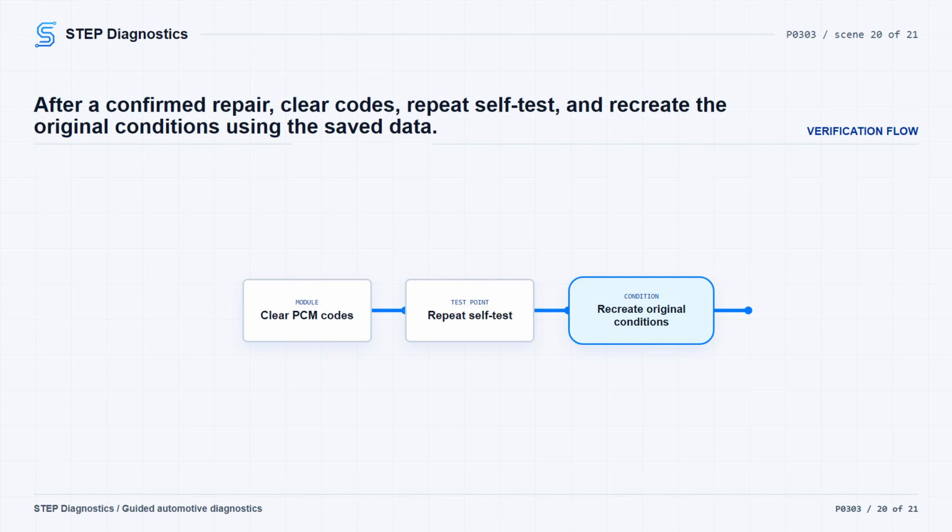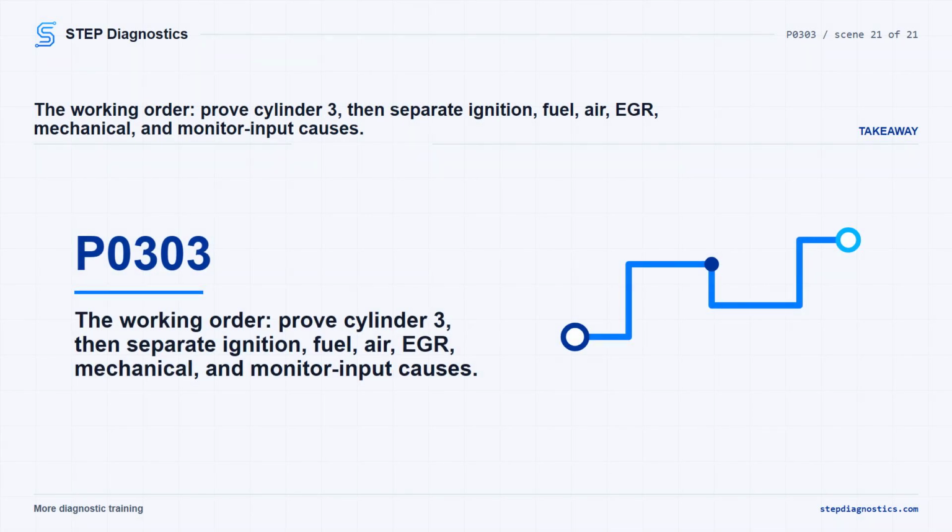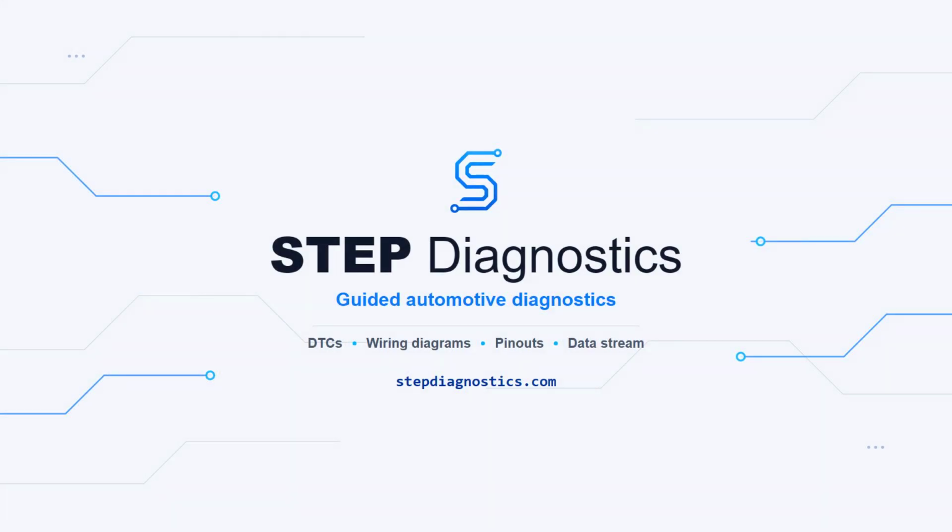After any confirmed repair, clear the PCM codes, repeat the self-test, and reproduce the original operating conditions using the captured data and customer information. For P0303, the takeaway is simple. Prove cylinder 3 is the problem. Separate ignition, fuel, air, EGR, mechanical, and monitor input causes in order, and do not skip the data that tells you when the misfire happened.